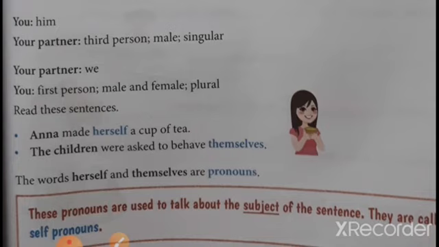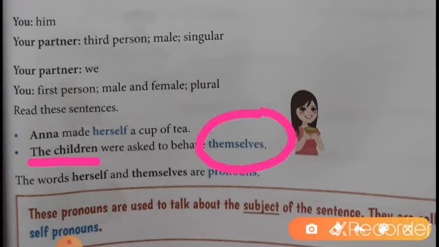Anna made herself a cup of tea. As we have completed 2 exercises related to this pronoun, let us see once more. Anna made herself a cup of tea. This pronoun is used after the verb. And as I already told you, herself refers to Anna, because it is a girl. The children were asked to behave themselves. So here children are plural. That is why this is, as I have shown in the exercise, a plural reflexive pronoun, isn't it?